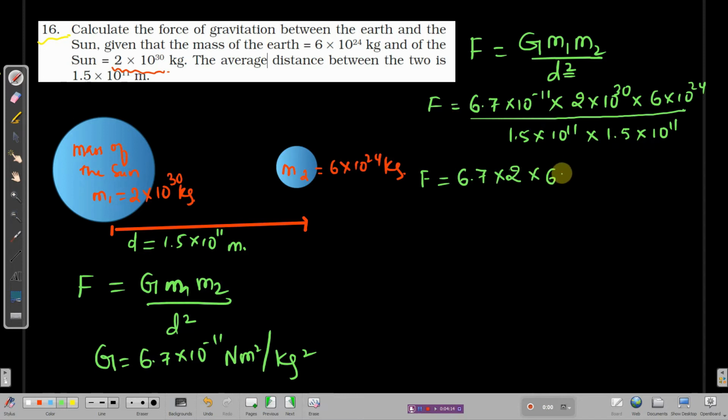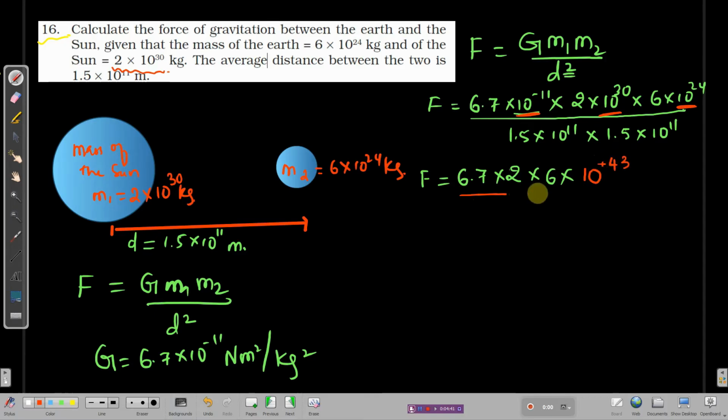Okay. Now I have the powers of ten. Let me resolve these powers. I have 10 power minus 11, 10 power 30, 10 power 24. Bases are the same, so powers must be added. When you add 30 and 24, it will be 54, and when you subtract 11 from 54, you should get 43, right? I'm writing down here 10 power plus 43.